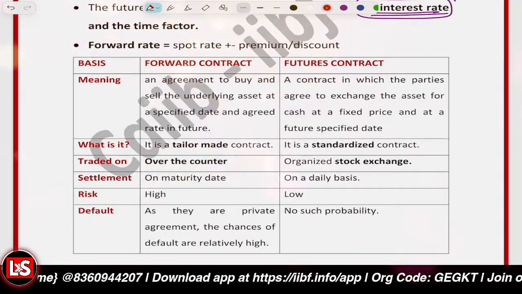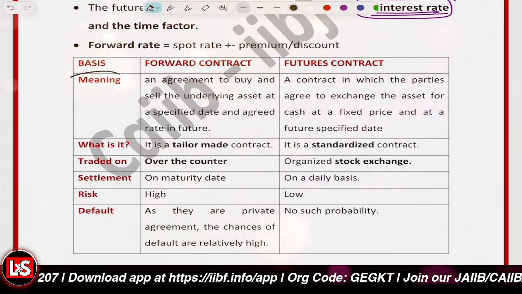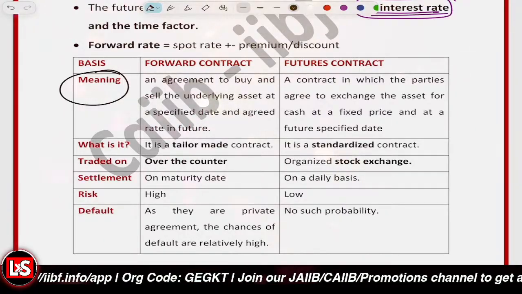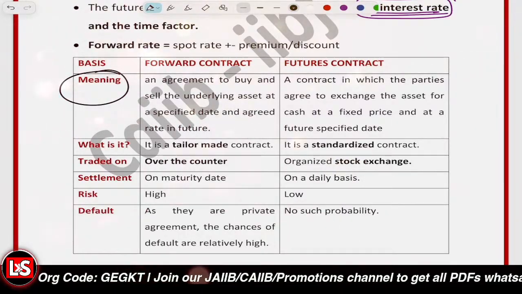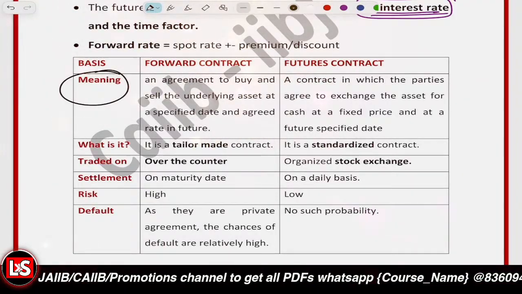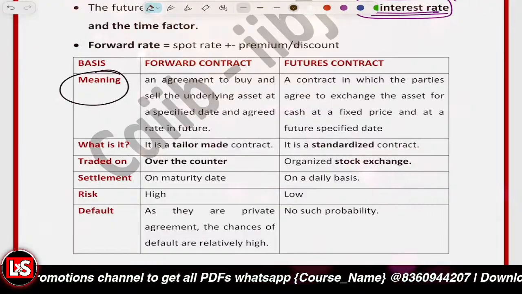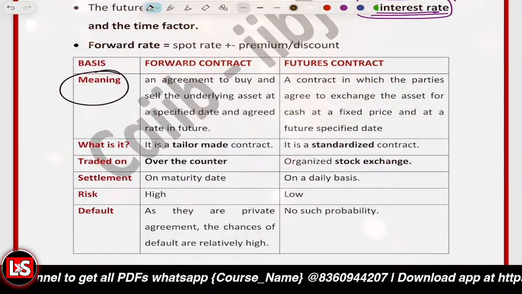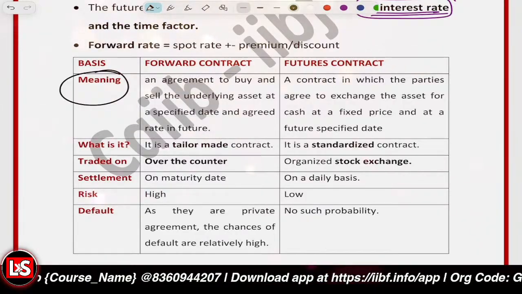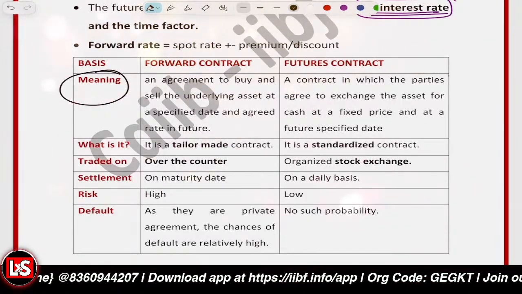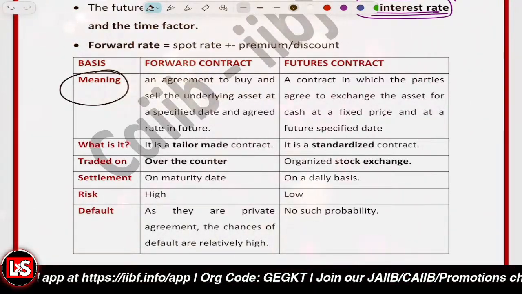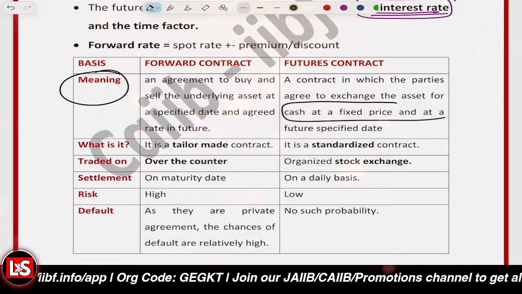But what's the difference between these two? First of all, let's have a look at the meaning. We have already covered that in the BFM in detail, but we still have to understand it from the ABFM point of view. A forward contract is basically a customized agreement for a future transaction. Let's say you want to buy or sell foreign currency after T plus 2 days, say after 15 days, 20 days, 1 month, 2 months, that's a forward contract. And a future contract is a standardized, exchange traded contract.